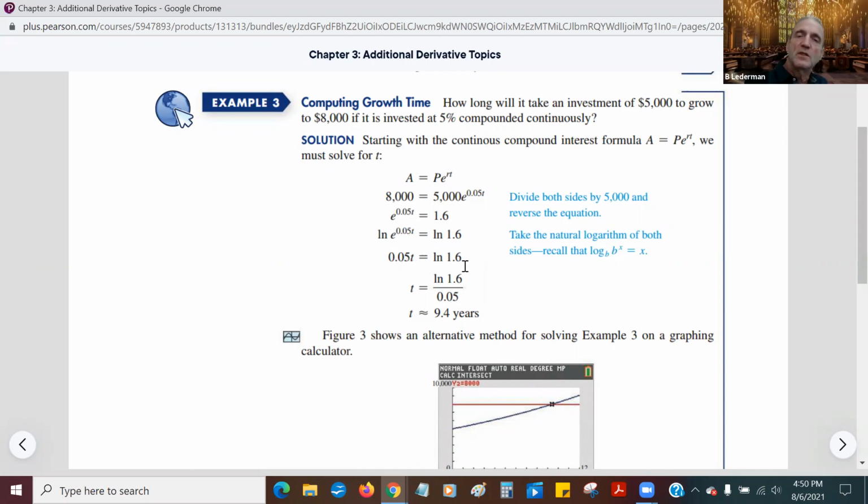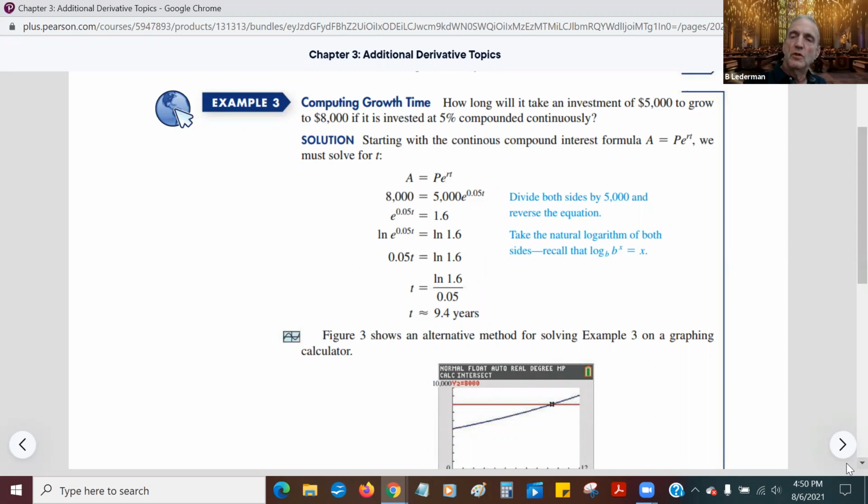Now, the ln of 1.6, that's just a number that you could crunch out on a calculator. So to get t, all you've got to do is divide both sides by 0.05. So t is equal to ln of 1.6 divided by 0.05, which if you crunch it out on a calculator, turns out to be 9.4 years. So you have $5,000, but you want to have $8,000, so it'll happen in 9.4 years.